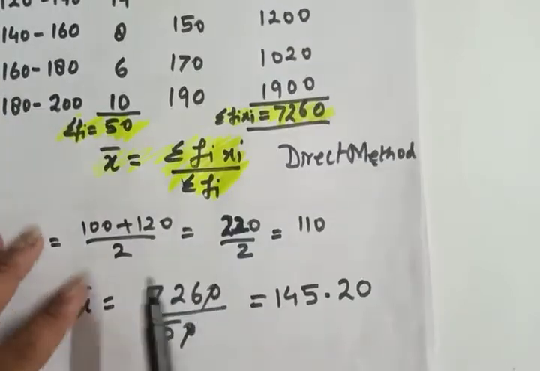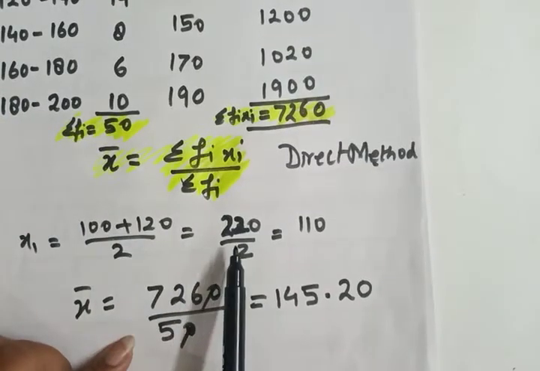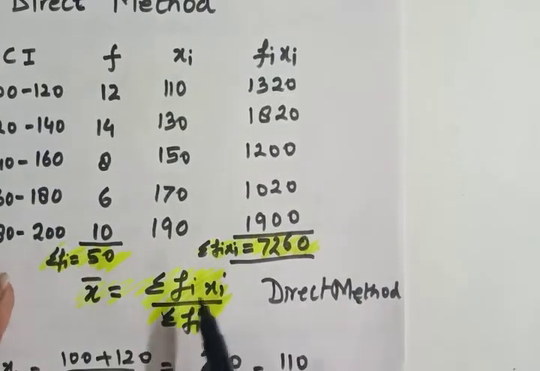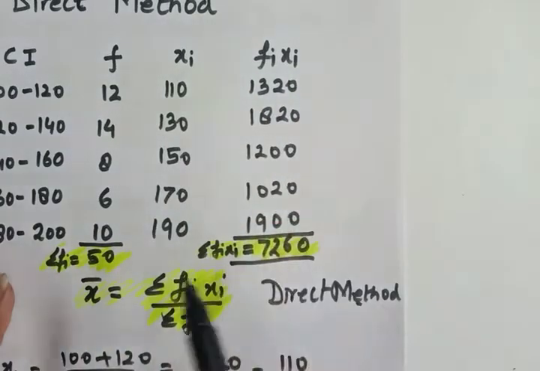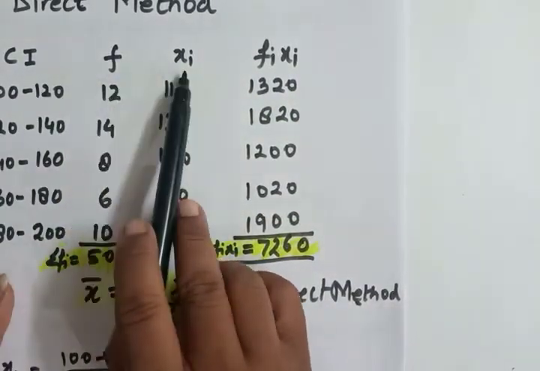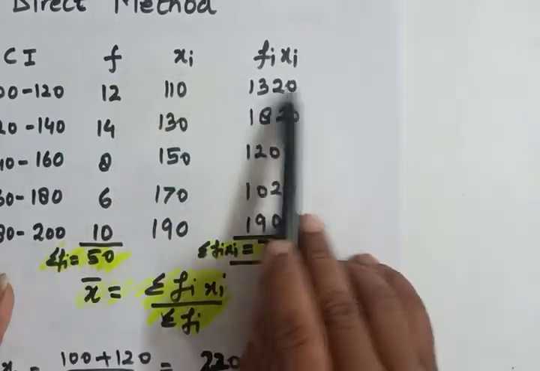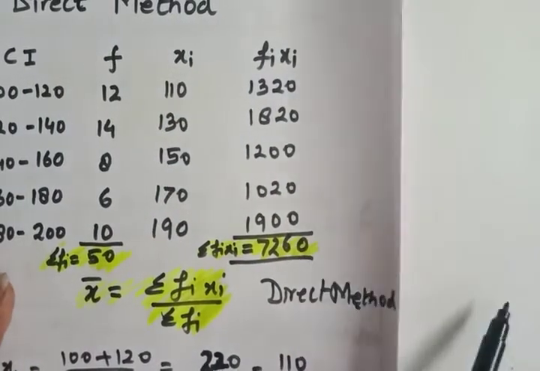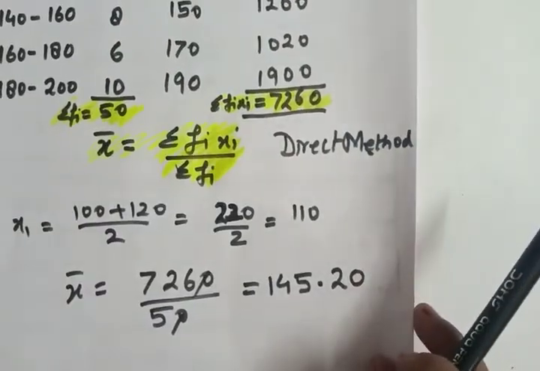Here I have found it for one class interval. The second thing you need, you can check the formula and make a table like this. Sigma fi xi means the multiplication of frequency and the class mark. So we have multiplied, found the total, put the values here, and found the mean.